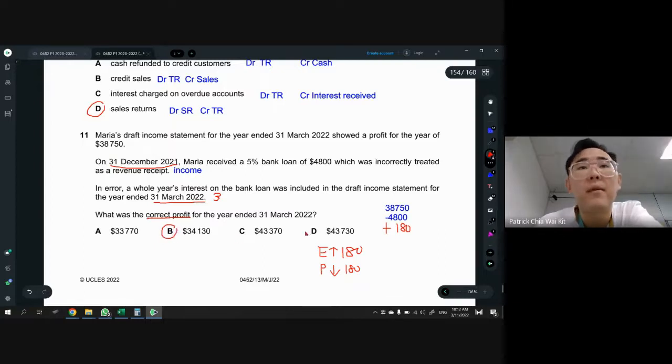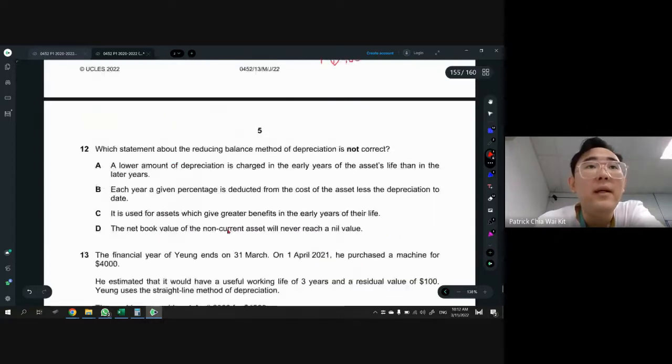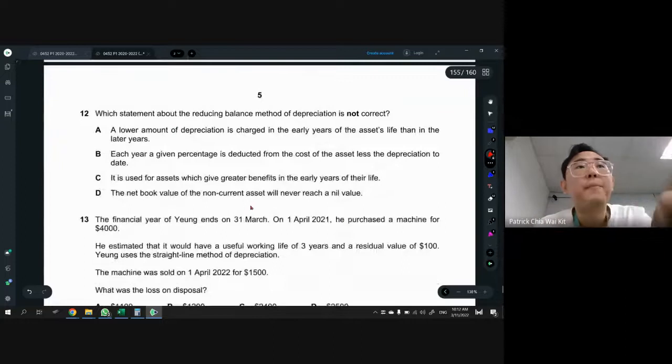All right, so hope you understand this. That's not easy, but yeah, it's doable. So which statement about reducing is not correct? Okay, so it's not correct here. So A, they say a lower amount of depreciation is charged in the early years. No, that is not correct.